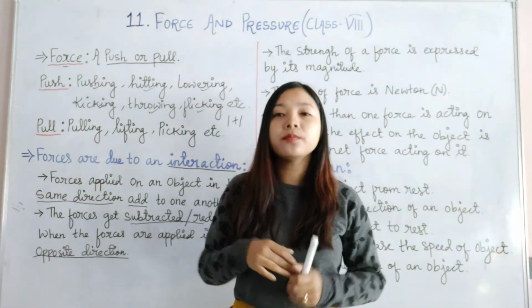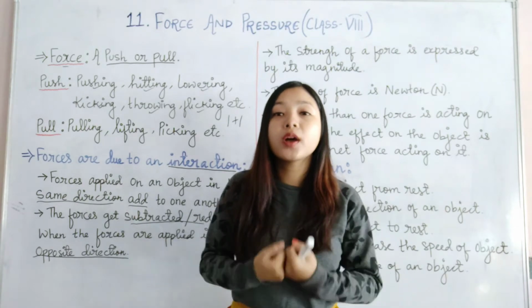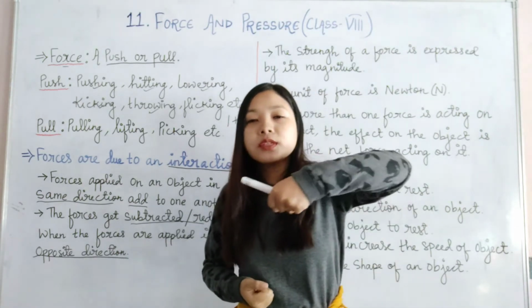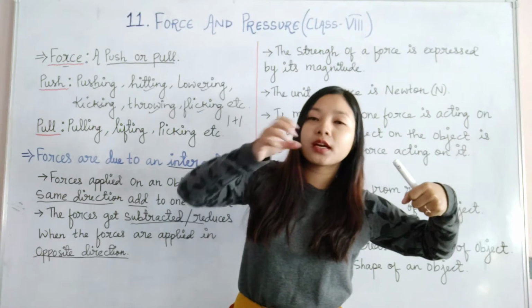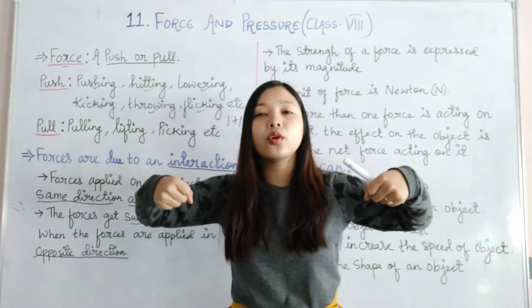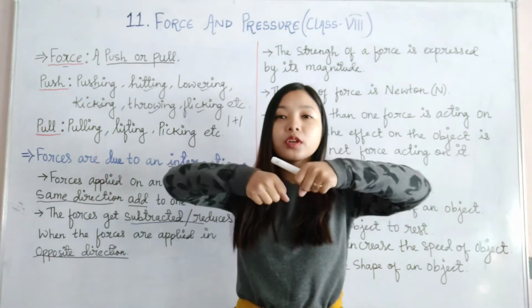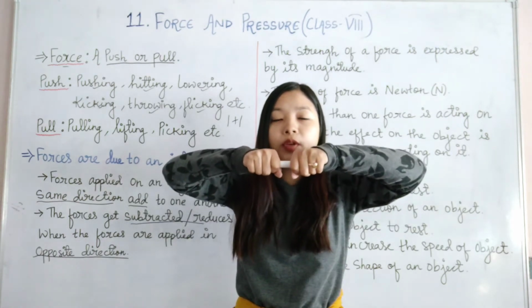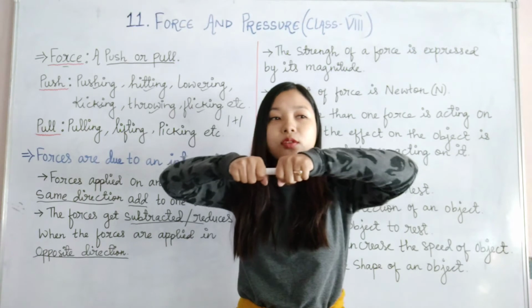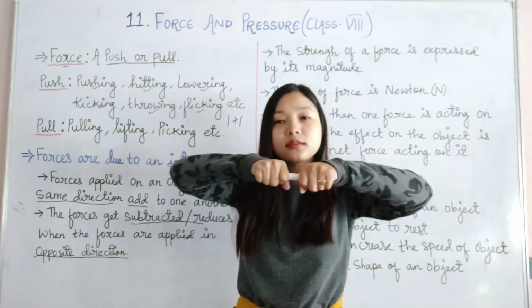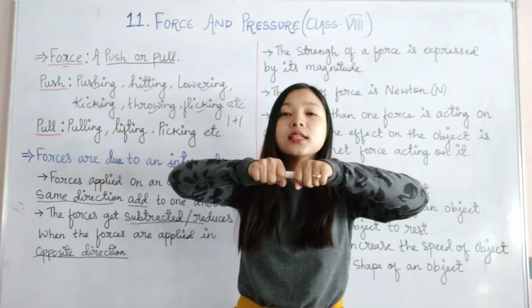For example, when we play tug of war, what happens there? One team is pulling on this side, left side, and one team will pull the rope towards the opposite direction. Both will pull the rope in opposite direction, so movement is not easily seen there.